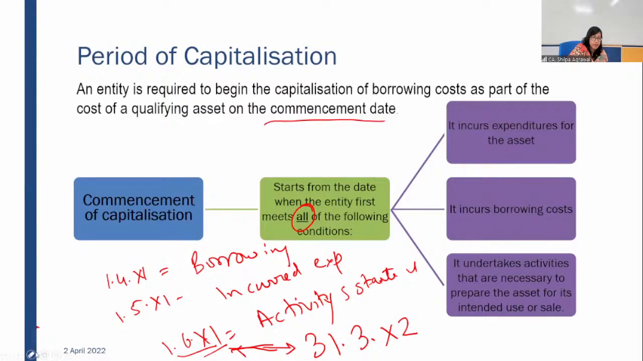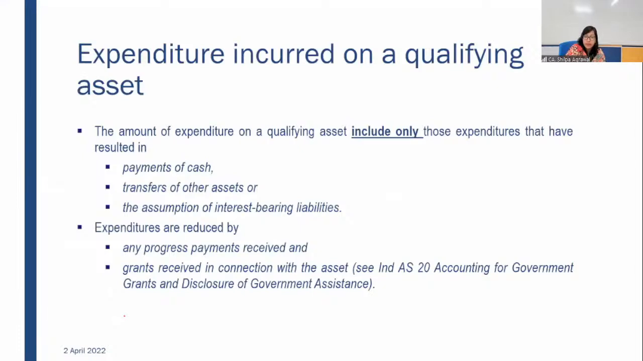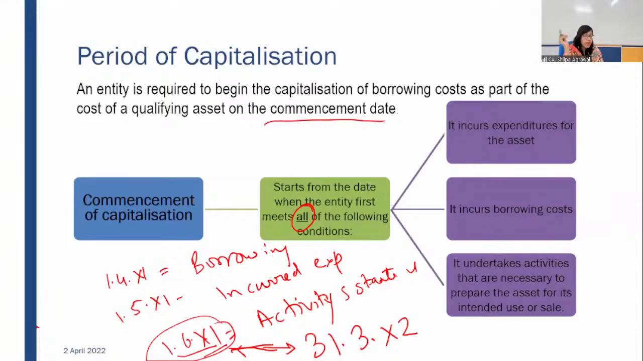Okay, got my point? Commencement date will be the date when all the three conditions are met, and all the three conditions are met on 1st June 20X1. So your capitalization will start from 1st June 20X1 till 31st March for that particular reporting year. Period of capitalization. Is it clear to everybody? Can we move ahead? Is it clear to everybody?